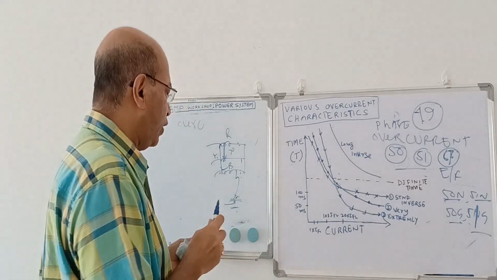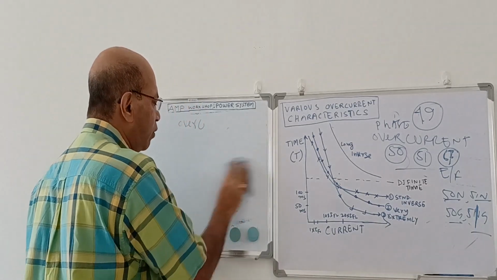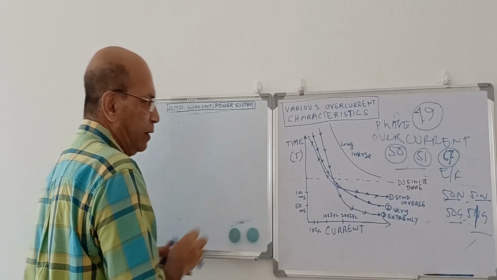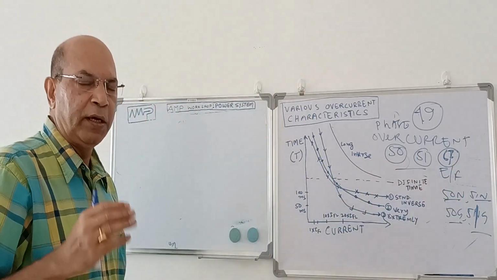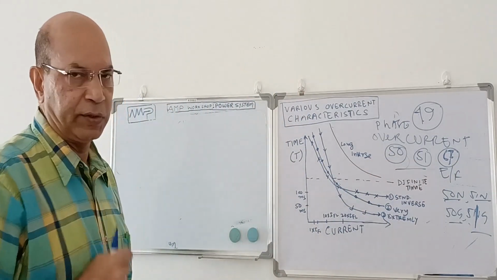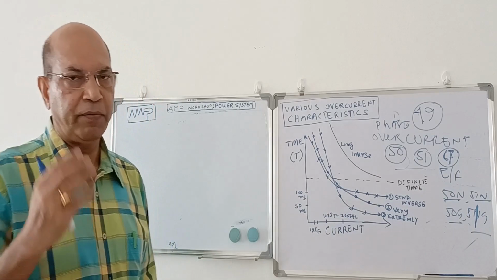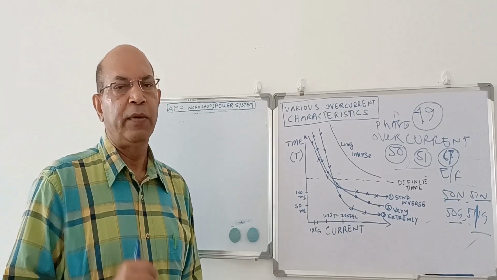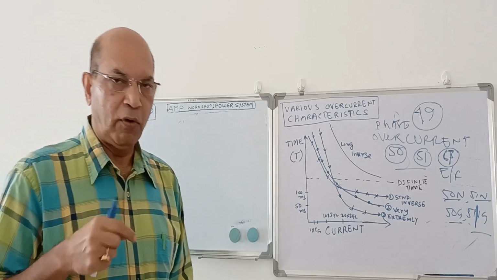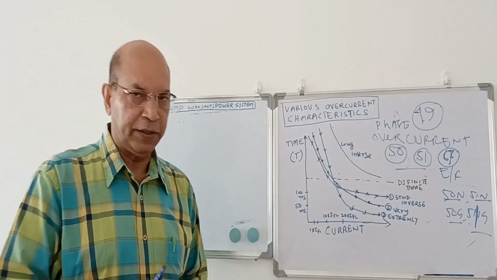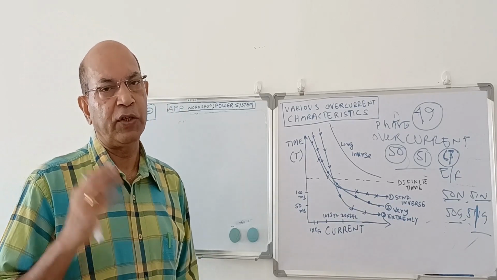Now this overcurrent protection could be of different types. As I said, there is phase overcurrent and earth fault overcurrent. In case of phase overcurrent, it could again be of different types depending on the characteristics. One protection is called instantaneous overcurrent protection. From the name you can make out, all the names have been made based on the operating time. In all cases, the protection device will take the current, no doubt. But we can control the operating time for the same current.